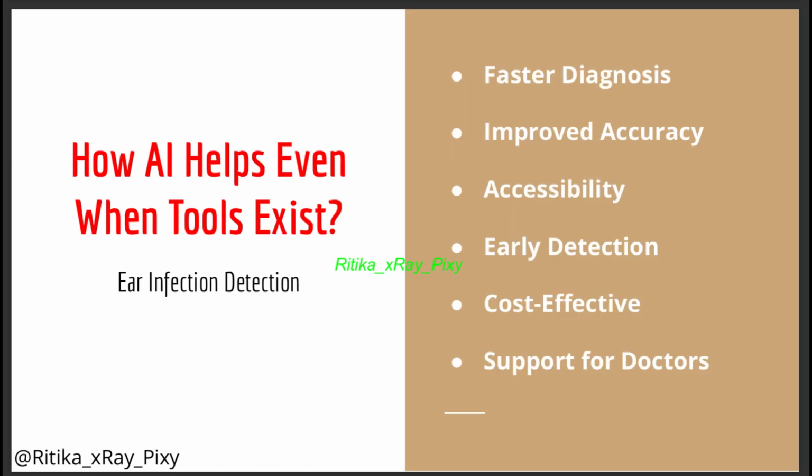Second, we have improved accuracy. AI systems are trained on thousands of ear images, so they can detect infection with high accuracy, reducing the mistakes. Third, we have accessibility. In remote or rural areas, there might not be enough doctors or specialists. So here AI can be used by nurses or even on a smartphone to diagnose ear infection, making healthcare more accessible. Early detection: AI can spot early signs of infection that might be hard for a human to notice.